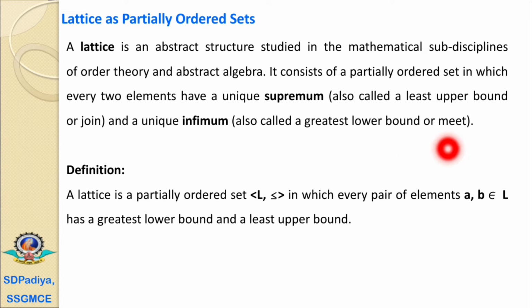This means that in a partially ordered set, if every pair of nodes has a unique supremum, that is the least upper bound, and a unique infimum, that is the greatest lower bound, then we call this partially ordered set a lattice. Now we'll see the definition: a lattice is a partially ordered set in which every pair of elements a, b belonging to the set L has a greatest lower bound and a least upper bound.